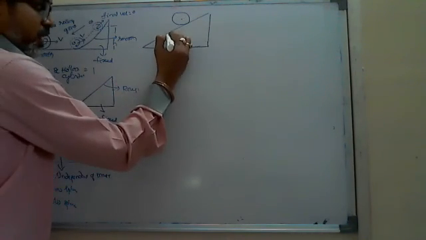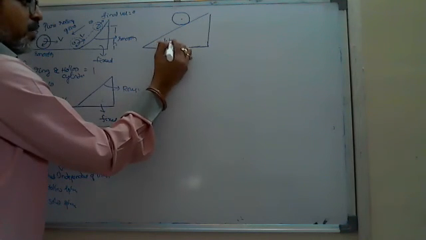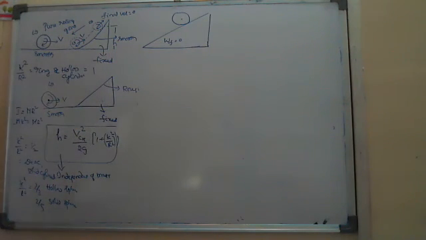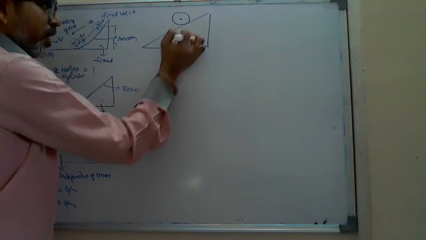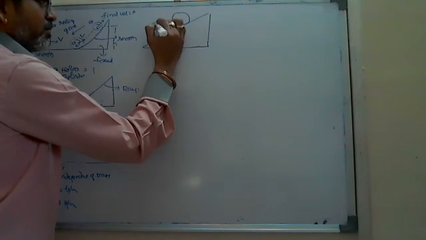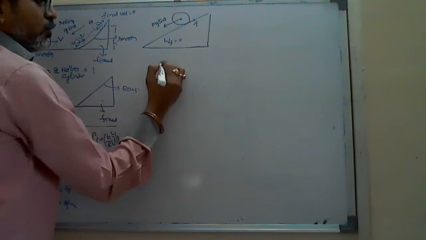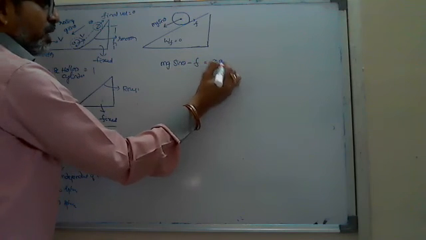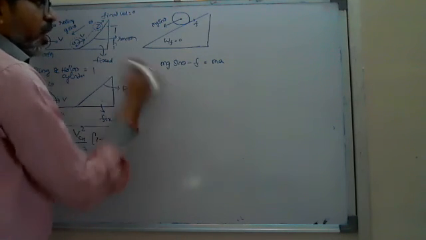On the inclined surface, we got the work done by friction is equal to 0. So in the exam, don't put it in all cases. So here on this inclined surface, work done by the friction is 0. So the first equation, what I write: this is mg sin theta, and as usual this is friction. So the first equation is mg sin theta minus f equals ma. I can't write f equals mu into N. Why? Because it is static, already I told.